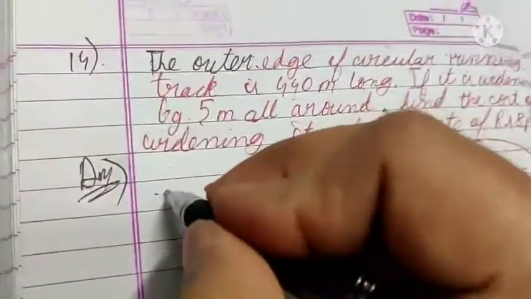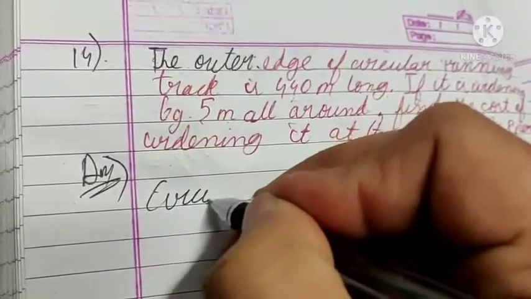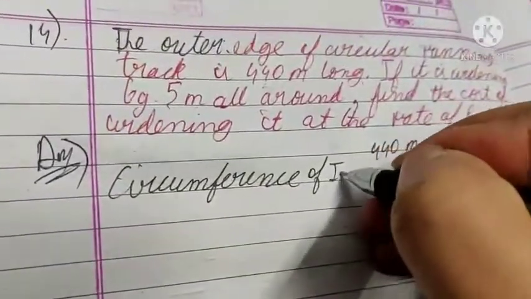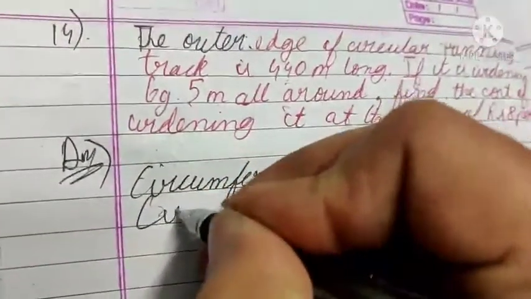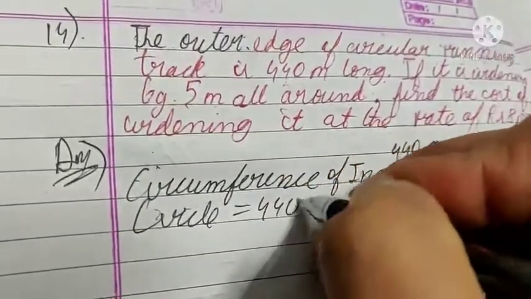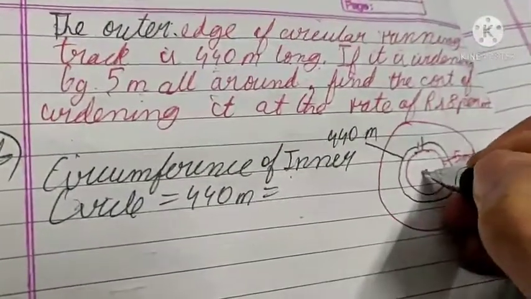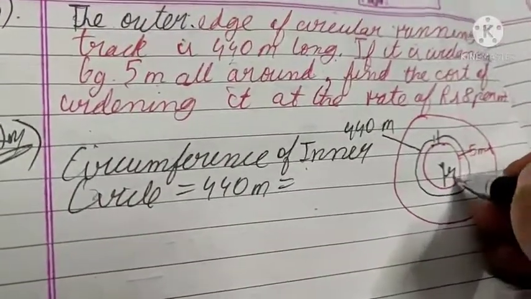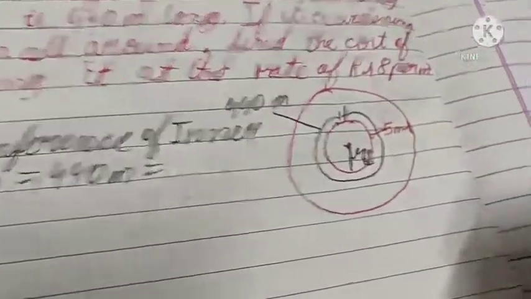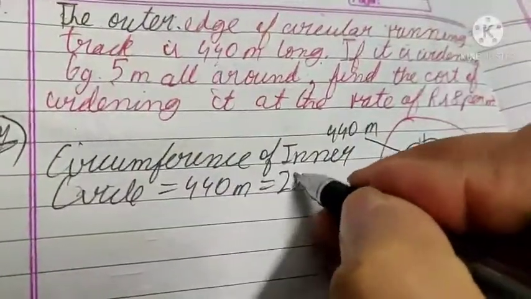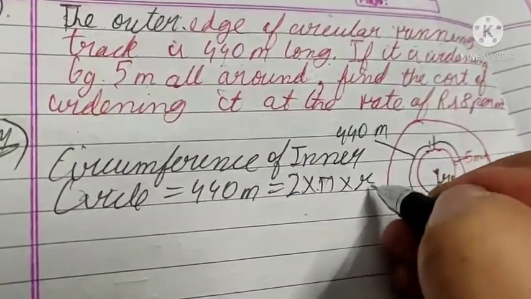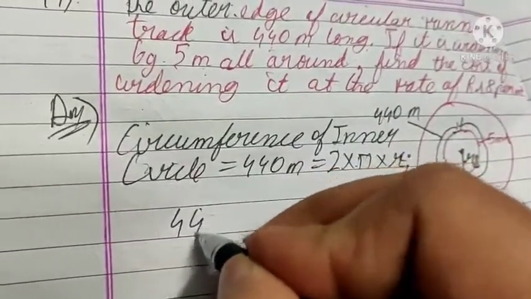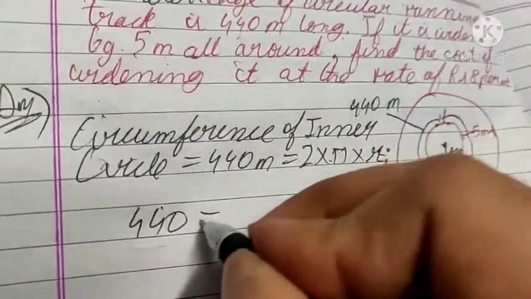That is the circumference of the inner circle, given as 440 meters, which will be equal to 2 into pi into the radius of the inner portion. So what will be the radius of the inner portion? This was the circumference of the inner circle, right?